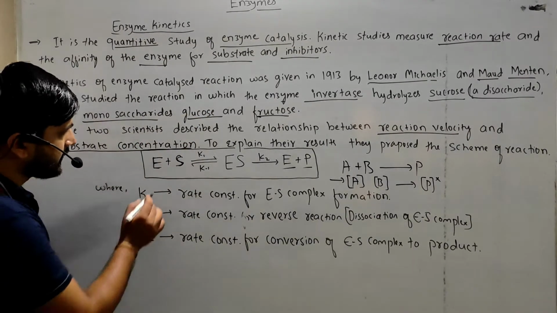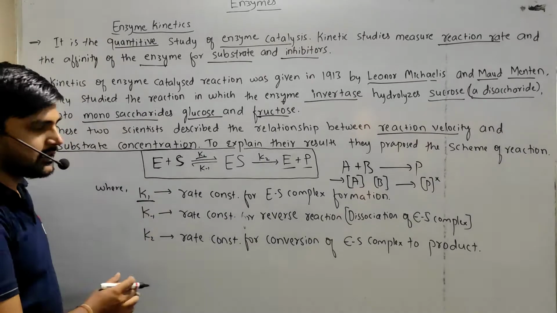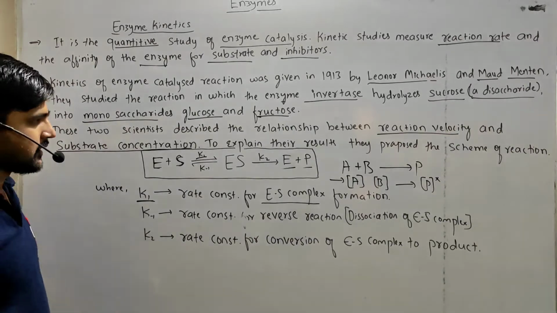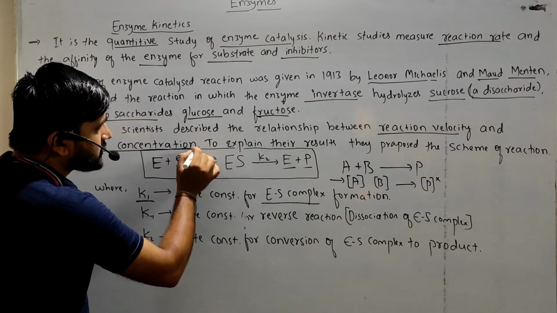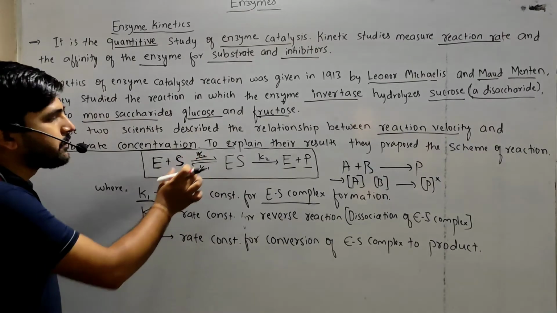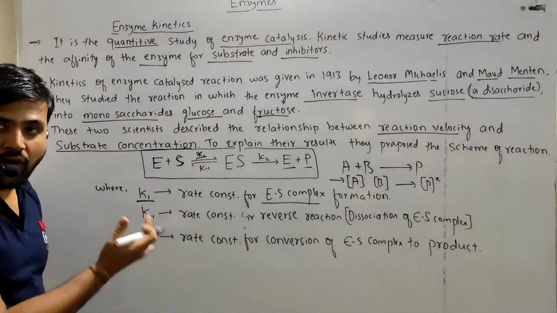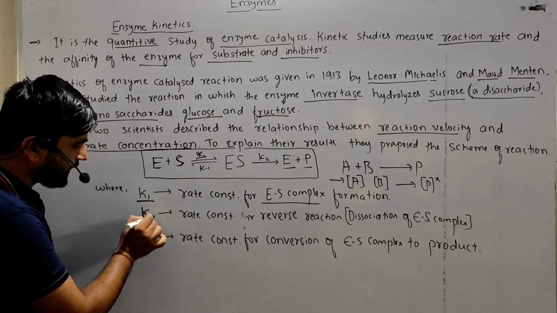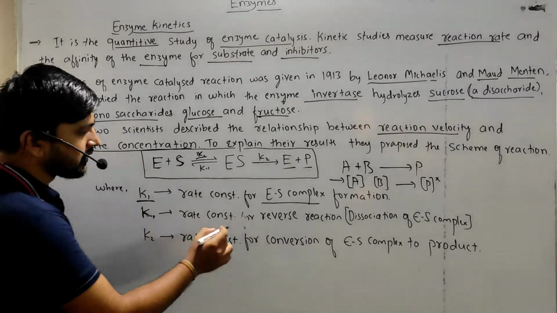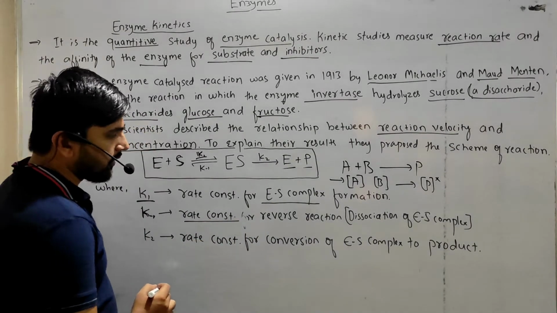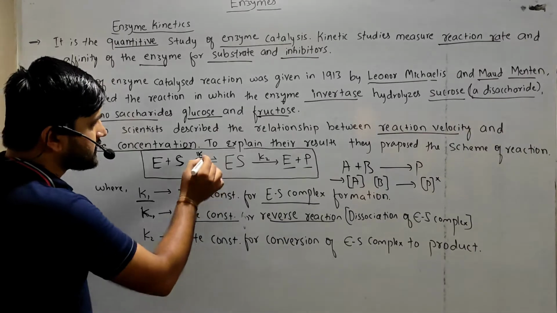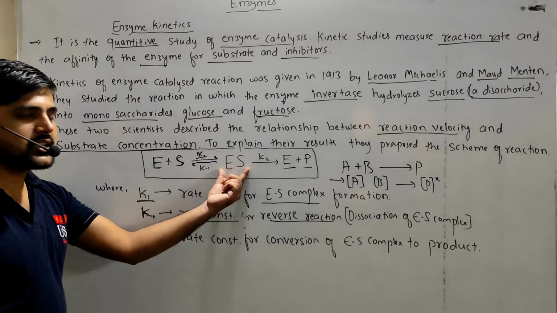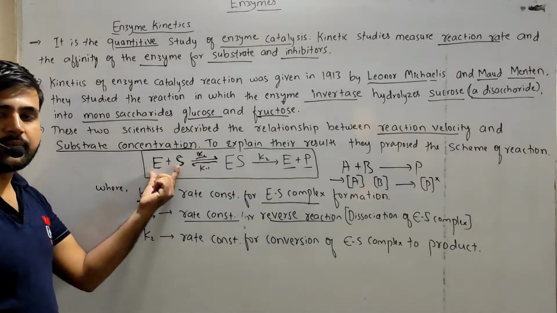Here K1 represents the rate constant for enzyme substrate complex formation, right? So K1 is rate constant 1, representing the rate of reaction for formation of the enzyme substrate complex. Second, K minus 1 is the rate constant for the reverse reaction, that is the conversion of enzyme substrate complex back into the enzyme as well as substrate.